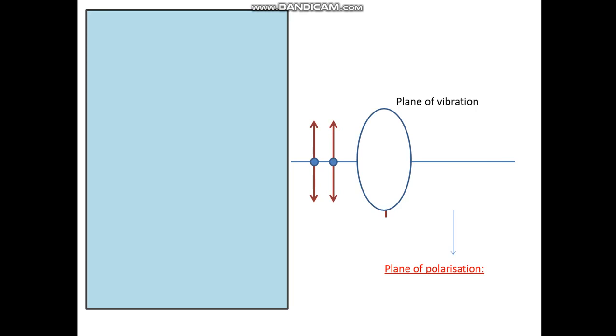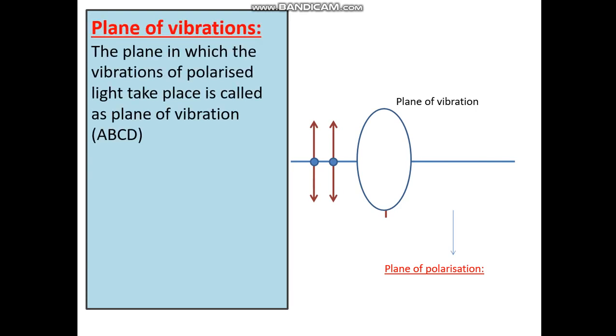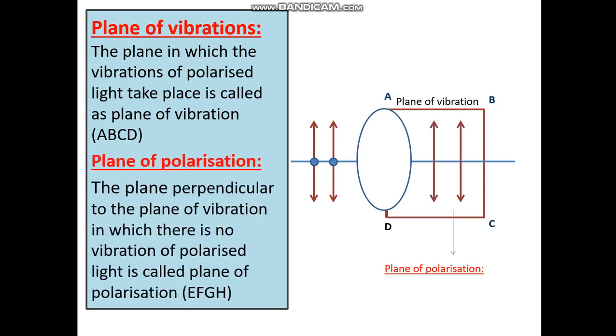Now let's see what is plane of vibration. The plane in which the vibration of polarized light takes place is called the plane of vibration. That is A, B, C, D. The plane perpendicular to the plane of vibration, in which there is no vibration of polarized light, is called the plane of polarization, E, F, G, H.